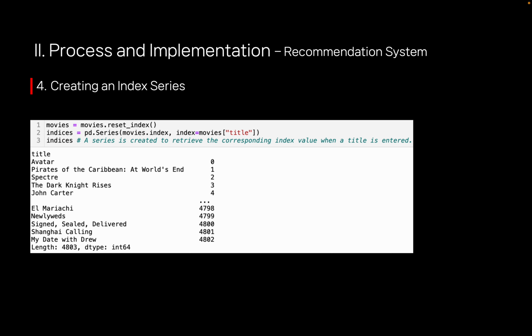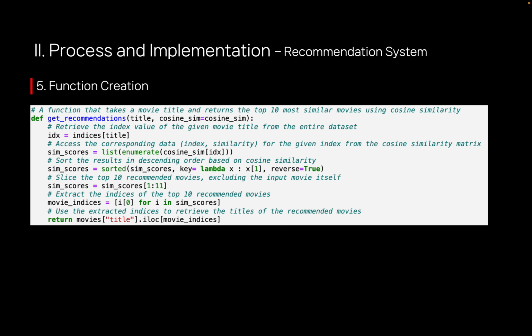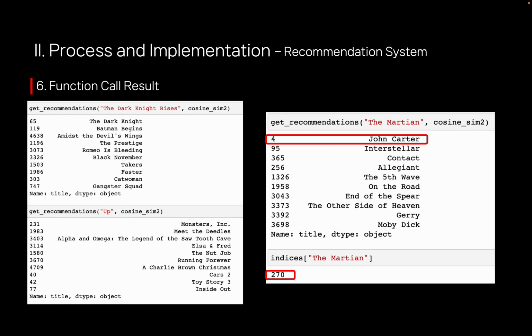I created an index series to find the index of a movie by its title. For example, I could find the index of Avatar by its title, or retrieve the title of The Dark Knight Rises using its index. And I made a function to find the top 10 similar movies based on the similarity matrix. When I entered The Dark Knight Rises, similar movies like The Dark Knight and Batman Begins appeared.